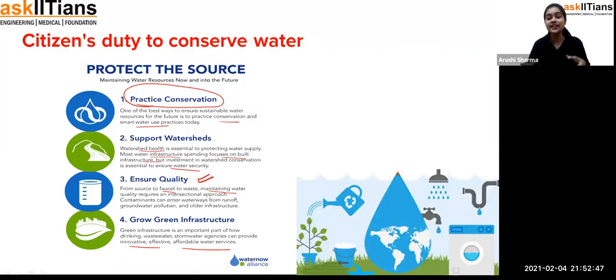Exactly, you don't have to make so many efforts, like taking care the whole day and watching whether the other person is doing it or not. It's not about the other person, it's only up to you. If you are doing something good for water conservation or for your environment, then by looking at you, other people are also going to follow you. Exactly, and that's how the whole community is going to conserve water.